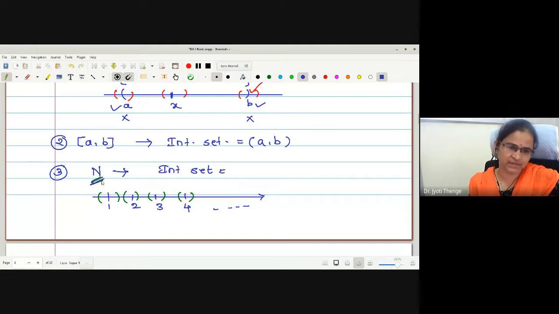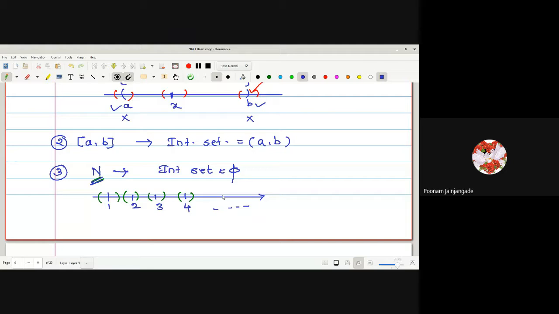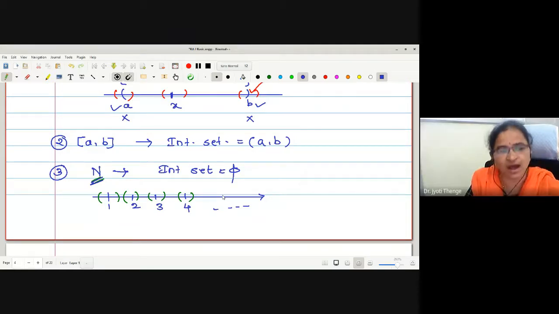Natural numbers interior विचारते. It's empty. No points of the natural numbers are interior. Right now? No points of set of natural number are interior points. Agree? Therefore, interior set is empty. Is that okay? हे समजला का?